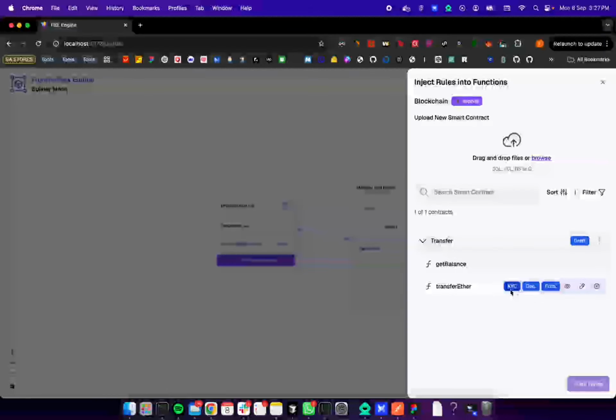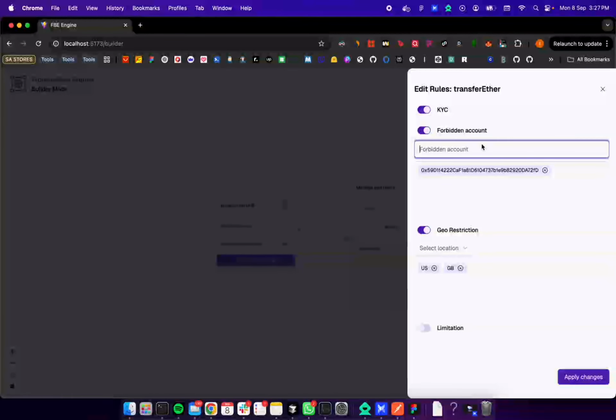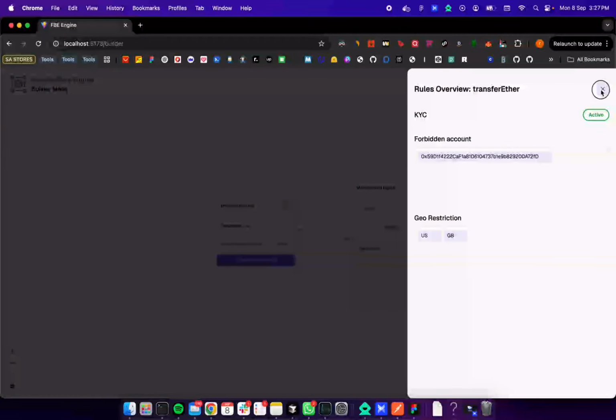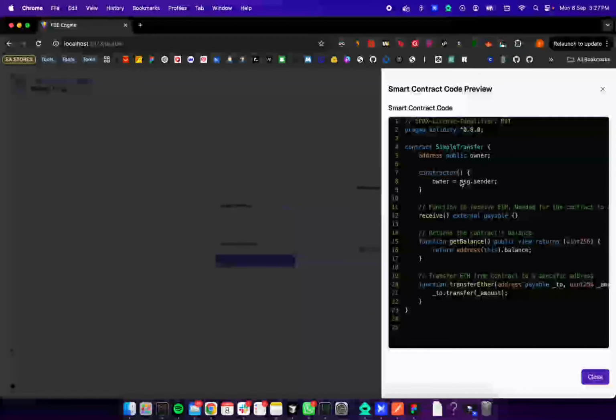When you click on save, in here we have the rules we added: KYC, geo restriction and forbidden accounts. We can also change the values if we want to and add more addresses. And in here you can view the values and the rules in the smart contract. And in this dropdown, you're going to see preview and push rules. The preview is to show you the contents of your smart contract.